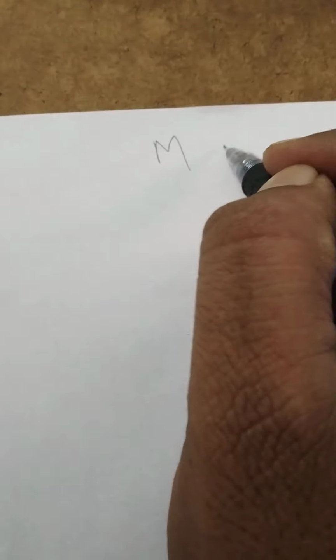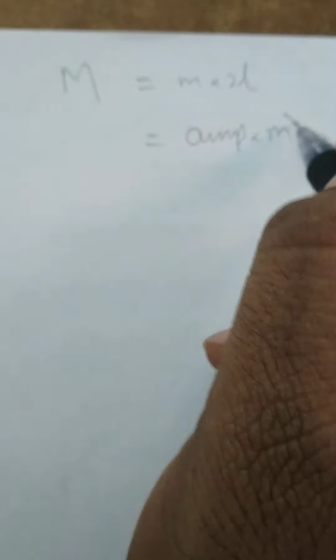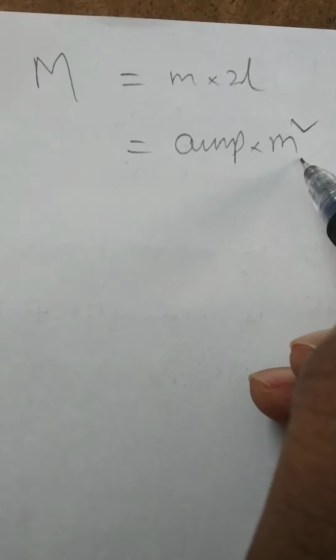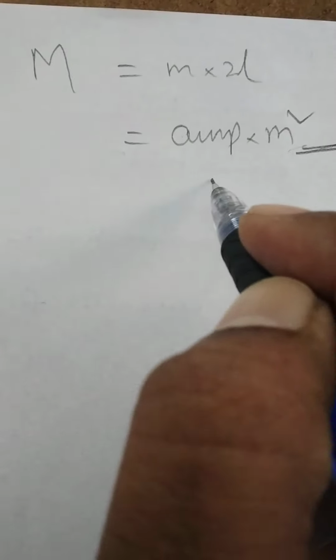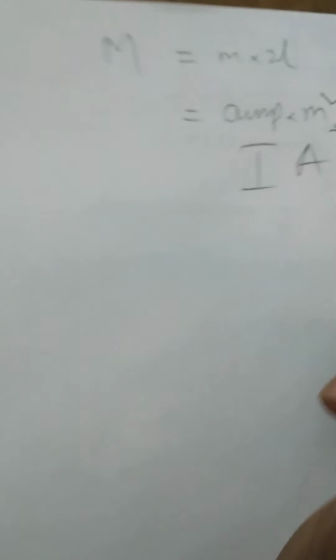Again, we know the magnetic moment. Magnetic moment capital M is equal to m into 2l, and its SI unit is ampere meter square. Ampere means current, meter square means area.